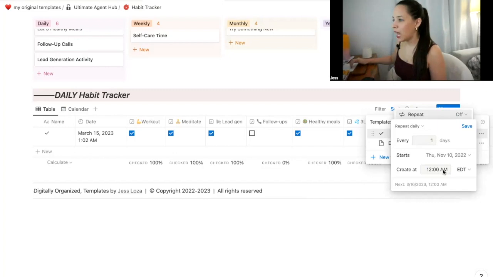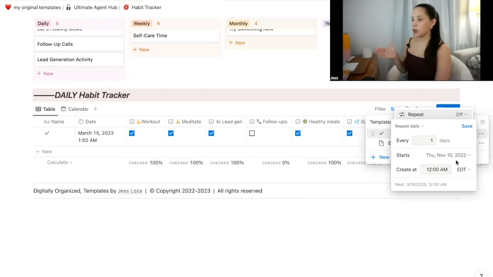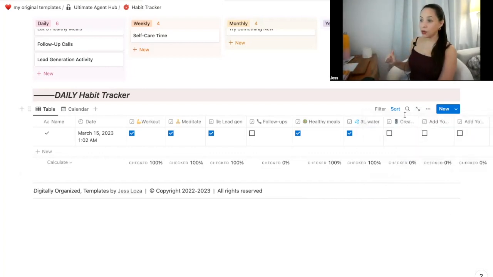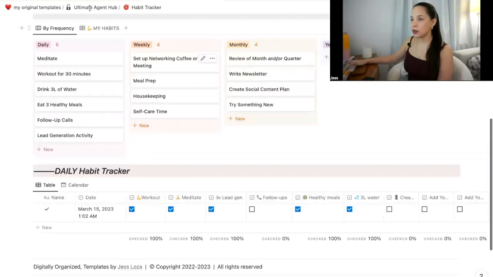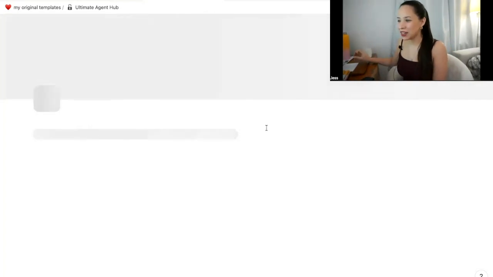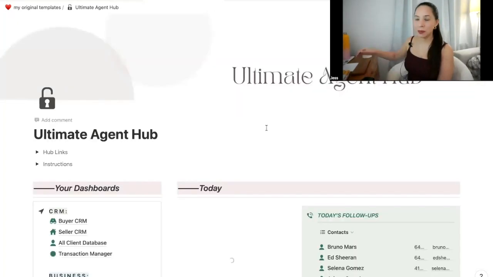And I want to start it at midnight. You're going to put in your own time zone here so that it pops up at midnight every day in your time zone. And you'll see that the little repeat symbol is now blue. That means that it's been turned on. And now when you wake up tomorrow morning, you'll have a brand new checklist in your main page ready for you to check off and get those habits done, because that's how you're going to get things done over time, and build success for yourself.